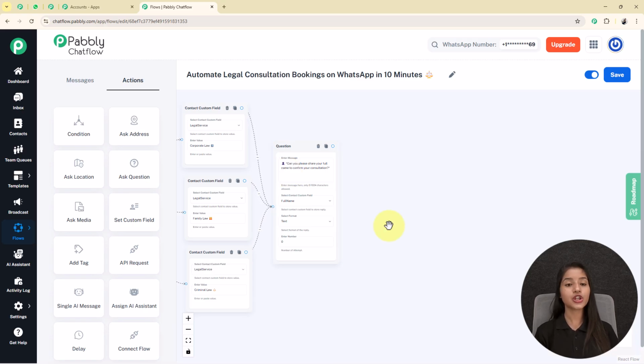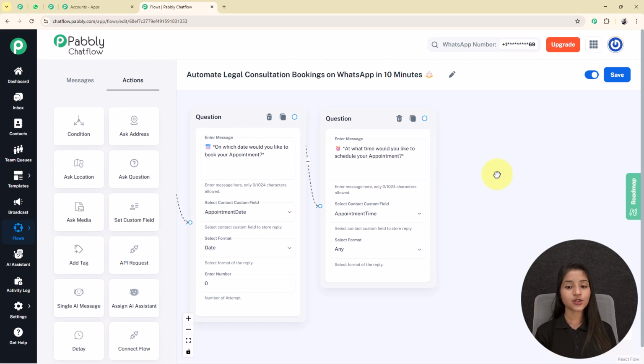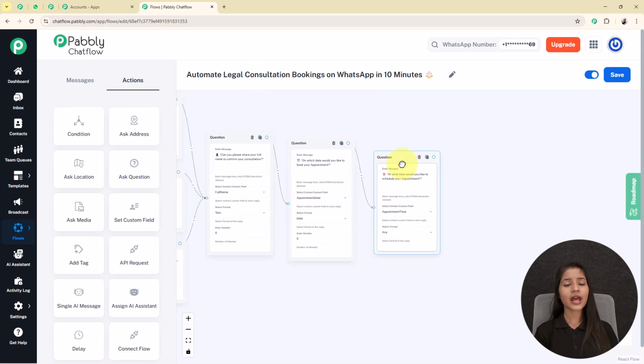For that I am going to add 2 more questions here. The process of adding questions into your flow is the same. Here I added 2 more questions, that is, on which date would you like to book your appointment. For that I have selected the contact custom field as appointment date and the format I select as date. After that I ask my user to share the timing and the format is any. Here I added only some questions. You can add multiple and make your bot completely based on your choice.